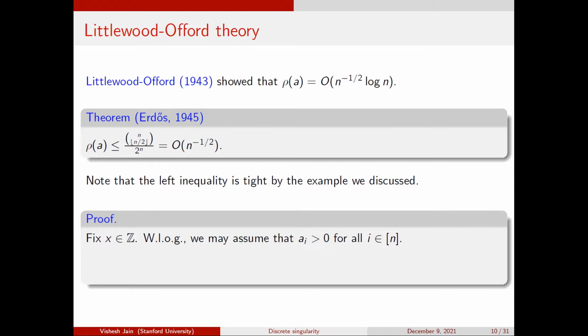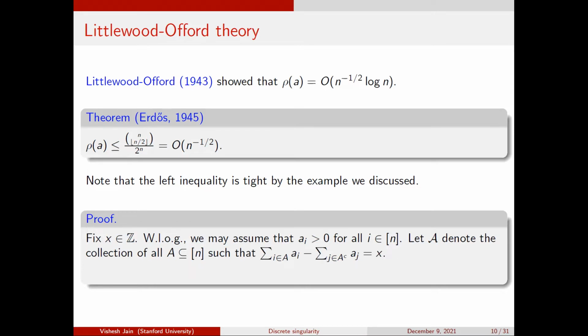You can replace A_i by its absolute value, and the distribution of the random walk is going to stay the same. Okay. So here is Ardesh's insight. He says, let me look at some sign combination which gives me x, right? So some collection of plus ones and some collection of minus ones which give me x, and let A be the set of the plus ones. So the sign sequence is completely specified by giving the set of plus ones.